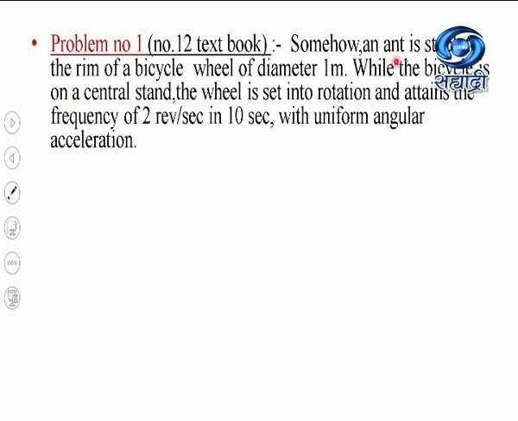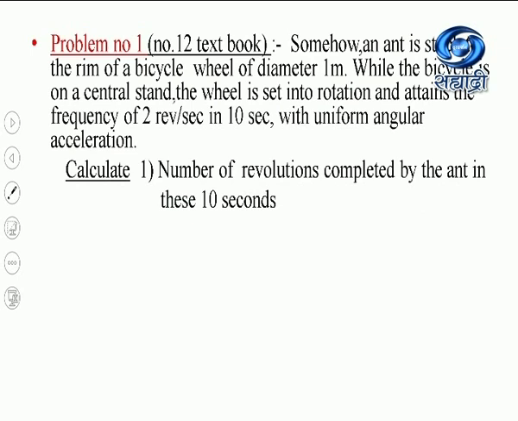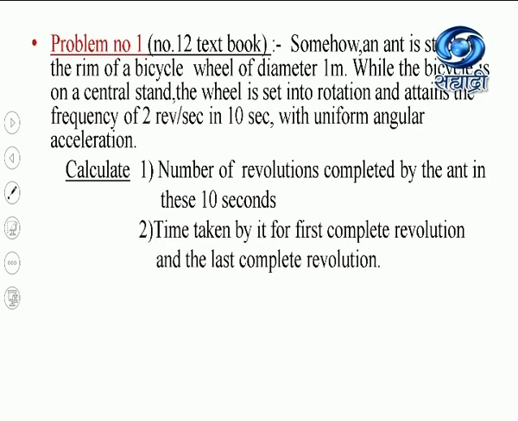An ant is stuck to the rim of a bicycle wheel of diameter 1 meter. While the bicycle is on a central stand, the wheel is set into rotation and attains the frequency of 2 revolutions per second in 10 seconds with uniform angular acceleration. Then calculate the number of revolutions completed by the ant in these 10 seconds and the time taken by it for the first complete revolution and the last complete revolution.